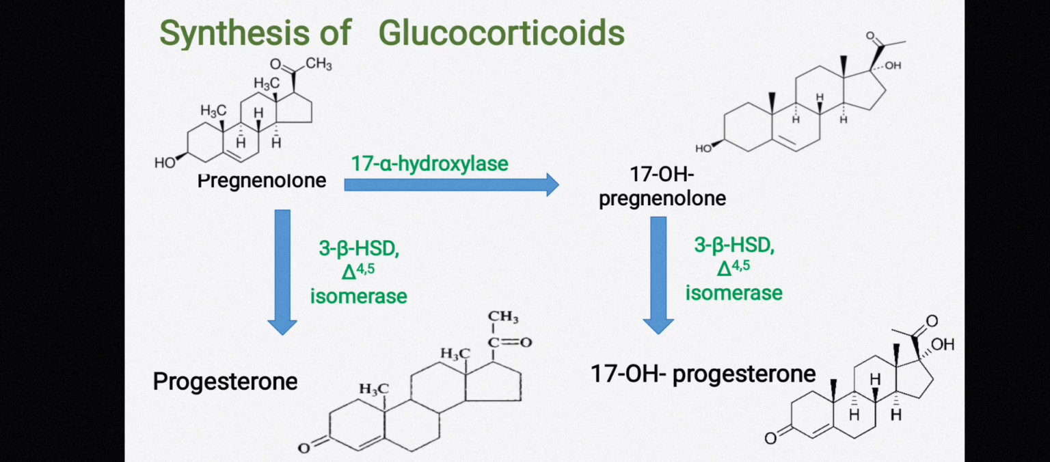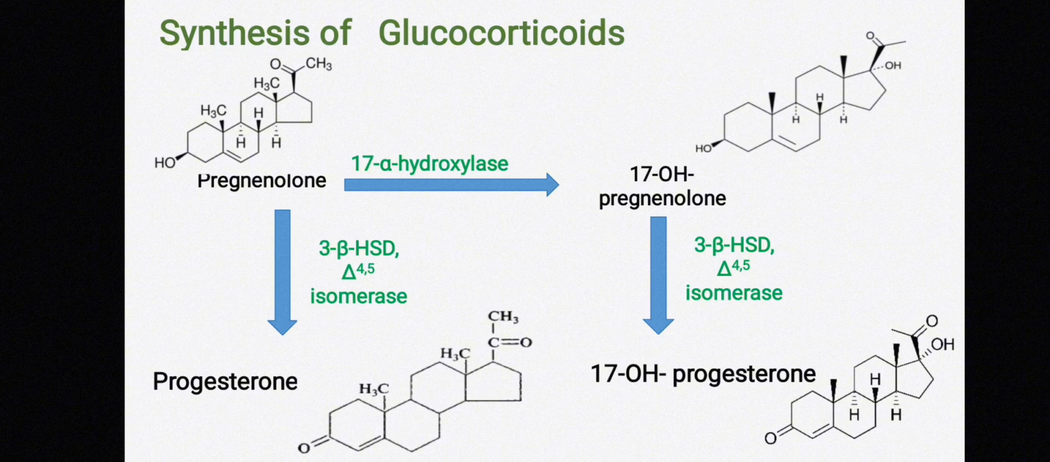So what happens here? Let's discuss. Pregnenolone in the presence of 17 alpha hydroxylase. Now what happens in the 17th position? A hydroxyl group gets added. This is the 17 position, and here we can see the hydroxyl group has attached to this pregnenolone and formed 17 hydroxypregnenolone.